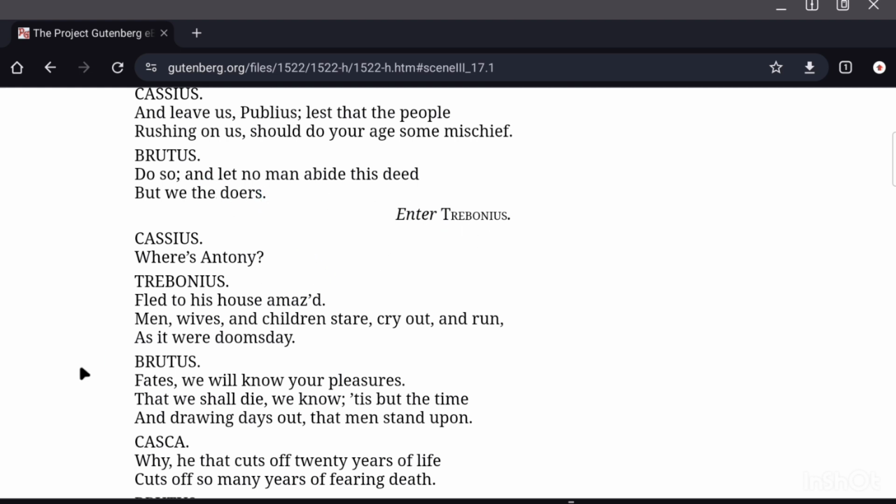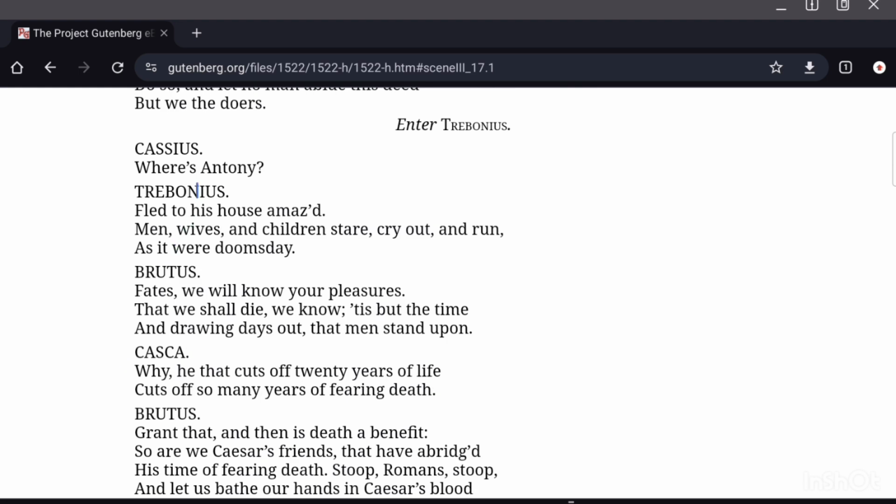Enter Trebonius. Cassius: Where's Antony? Trebonius: Fled to his house amazed. So Antony has fled to his house amazed, shocked, distracted, confused. Men, wives, and children stare, cry out, and run as it were doomsday. So people, the common public, could not understand how to react.